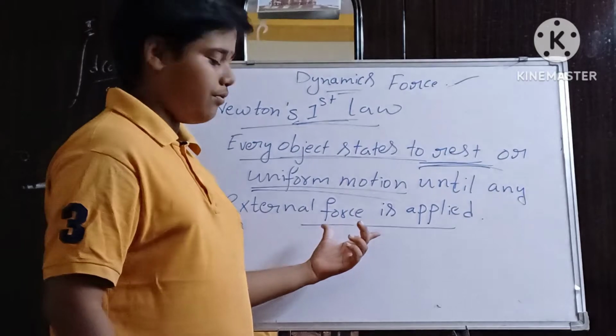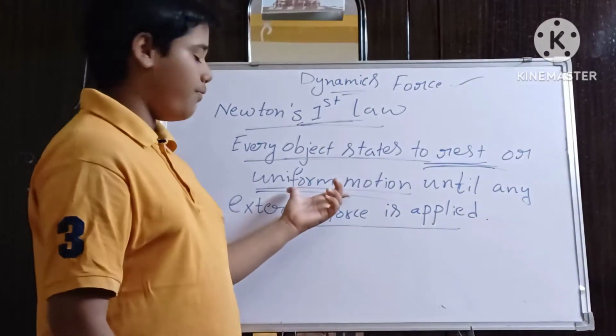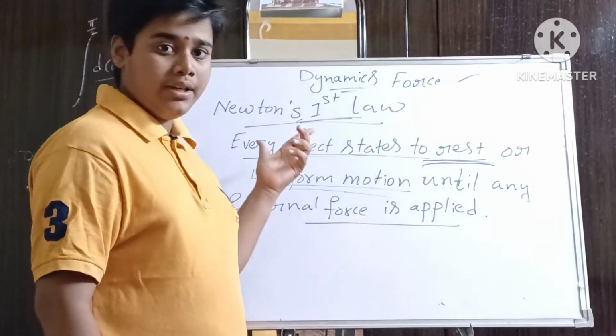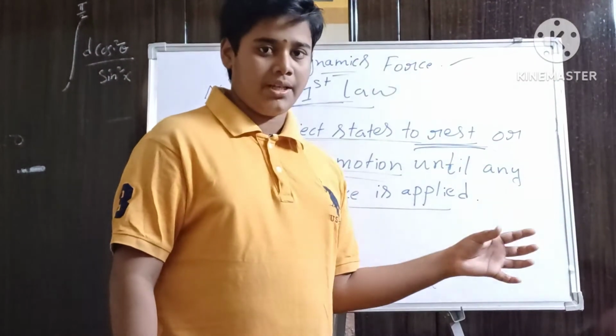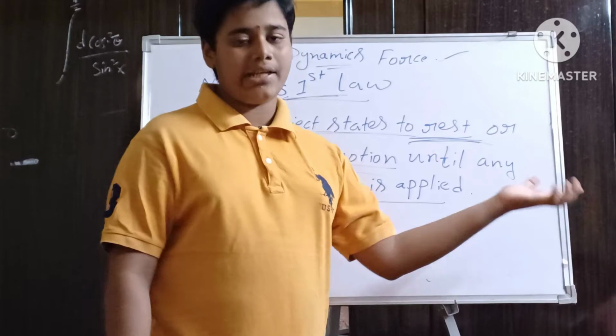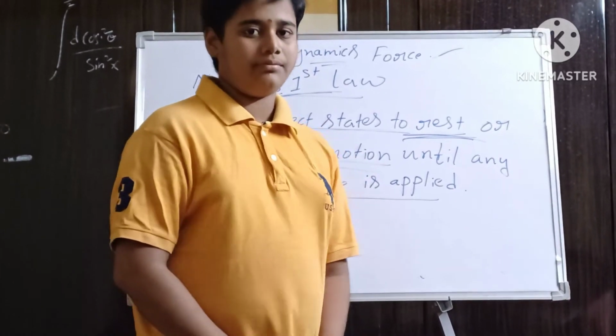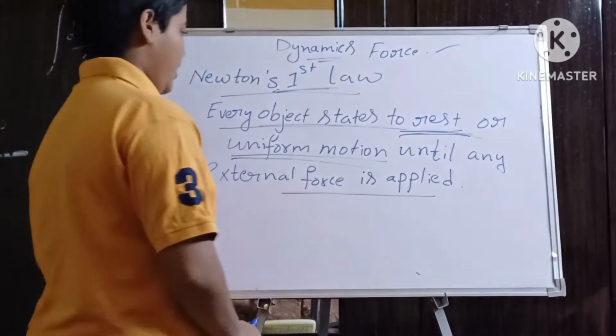If any external force is applied, the uniform car will come to rest. If no external force is applied, it will go on at 80 km per hour. Okay? So this is the first law.